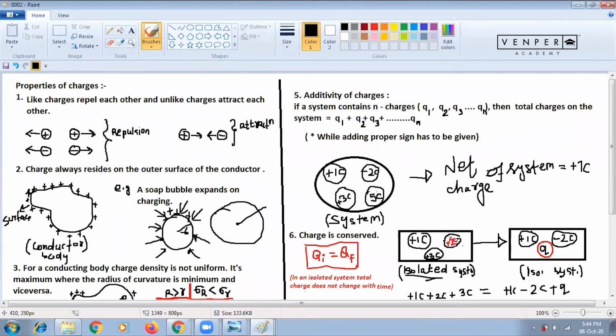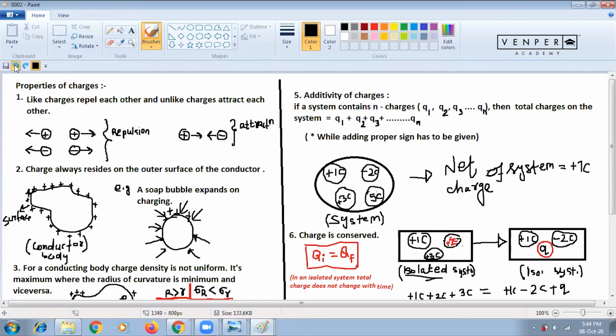That means if it is r, it becomes r prime, and r prime is greater than r. That means after charging, the soap bubble expands. That's what is written: soap bubble expands on charging. So r prime is greater than small r. So the radius will increase. That can be a question.